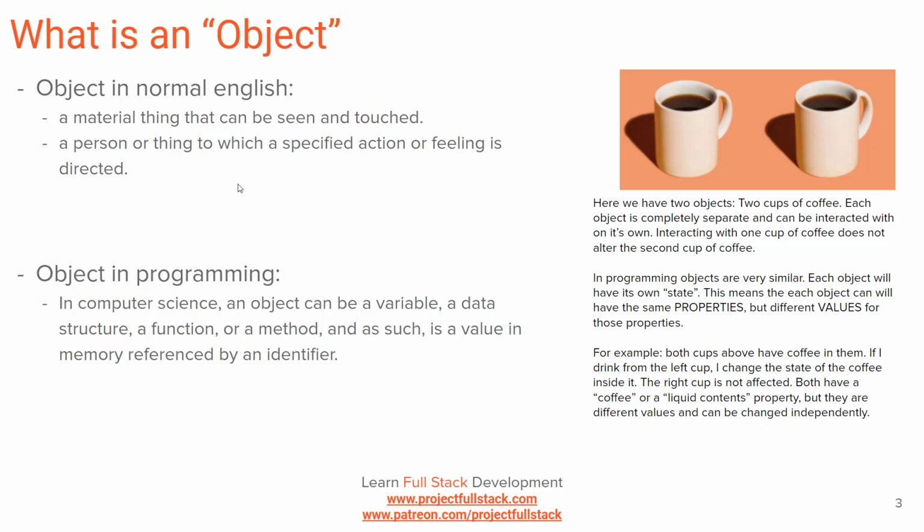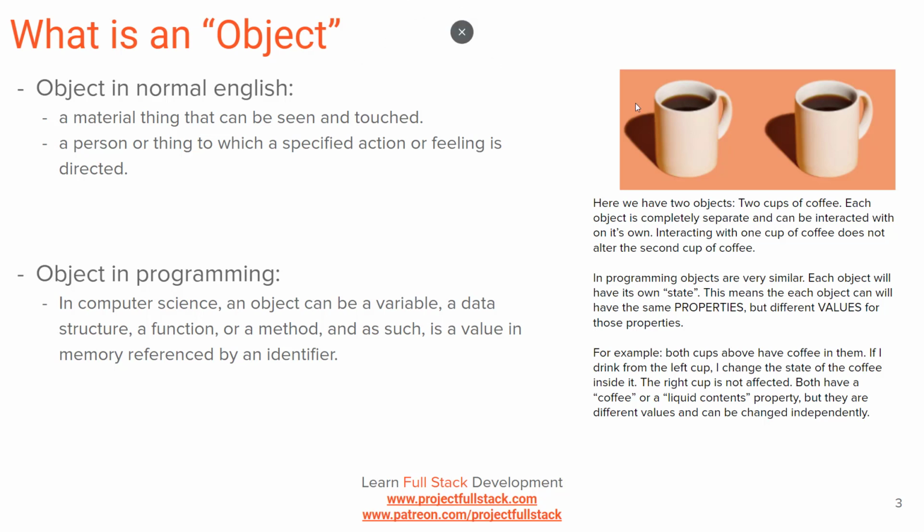But what is an object in programming? An object in programming, or in computer science, can be a variable, a data structure, a function, a method, etc. But it is a value in memory referenced by an identifier. So when you're thinking about objects, I want you to think about memory and state. What is the state of the object? We're going to get more into detail on this in the future.